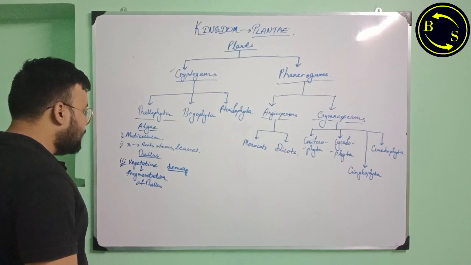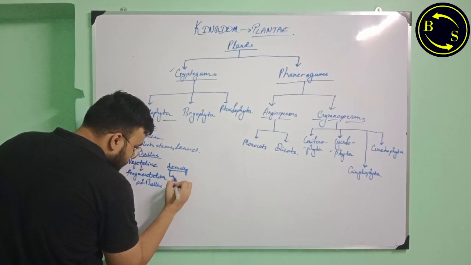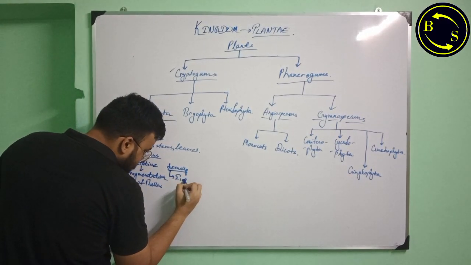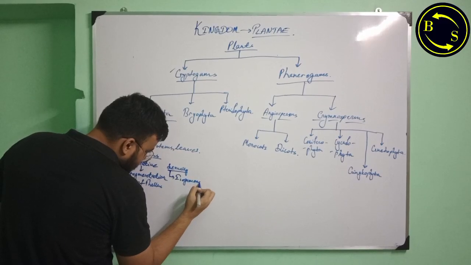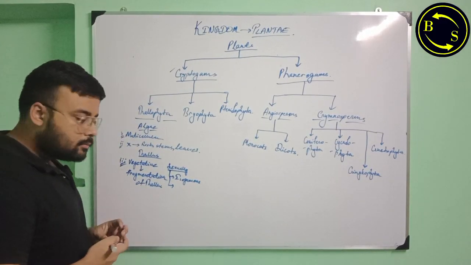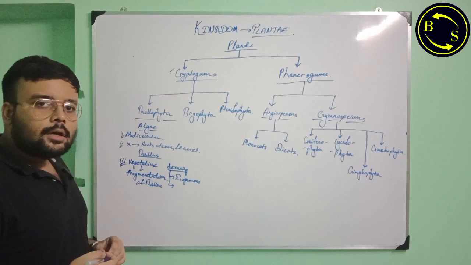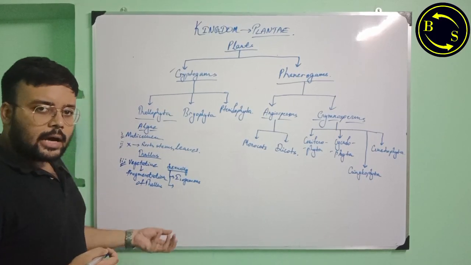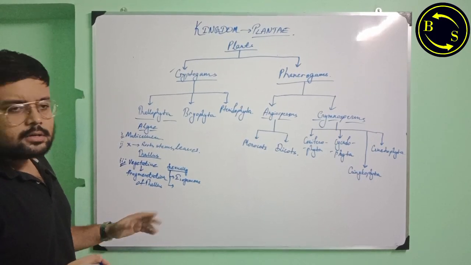Now, it can be of three types. One is isogamous, that is, both the male and female gametes are morphologically similar in size and shape, everything is similar.